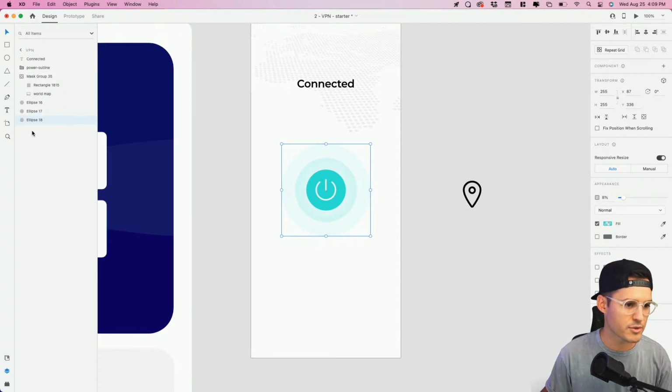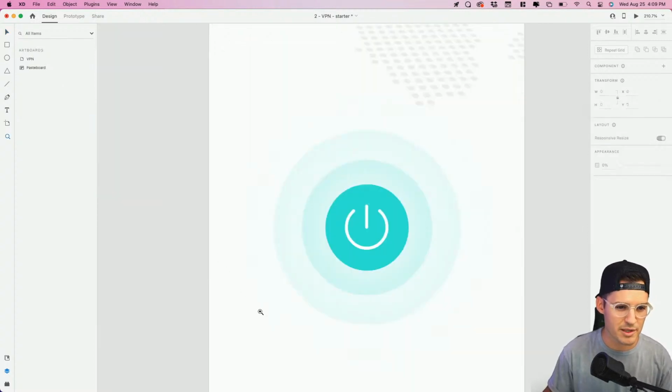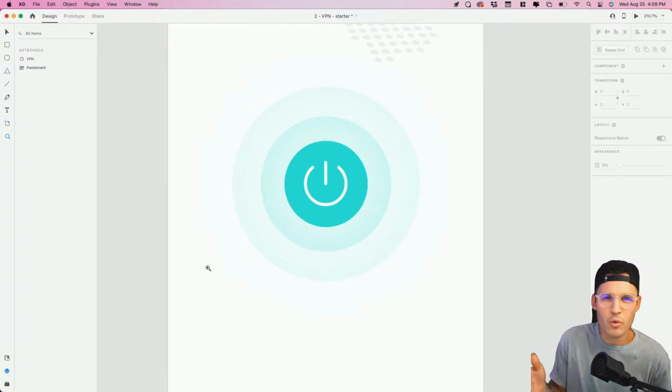So let's do another one. I'm just gonna duplicate, copy paste behind like that, and stretch this one out one more, and this one should be barely visible, like 2%. Let's zoom in so you can see it. I kind of dig it. I'm into it. It could be a little bit better, but we'll work on it.